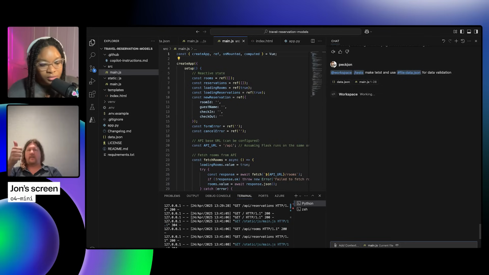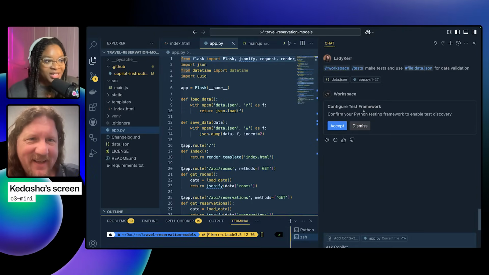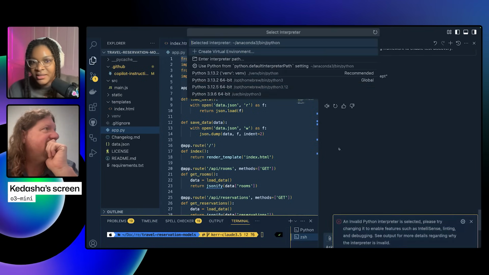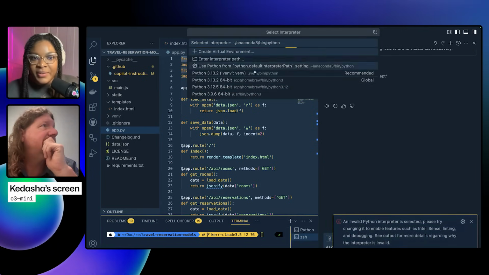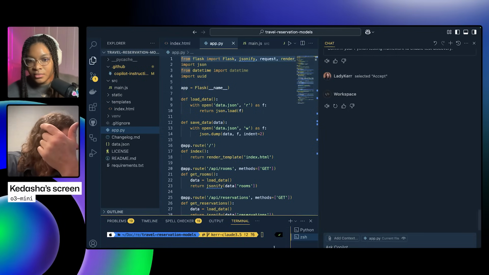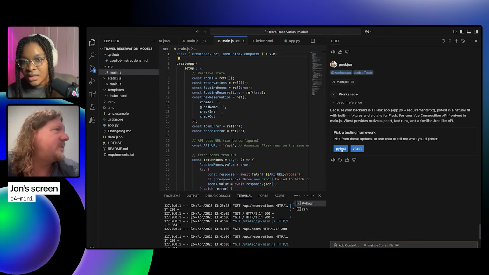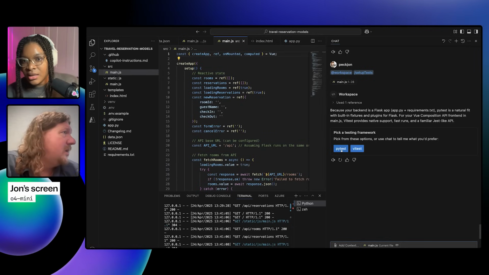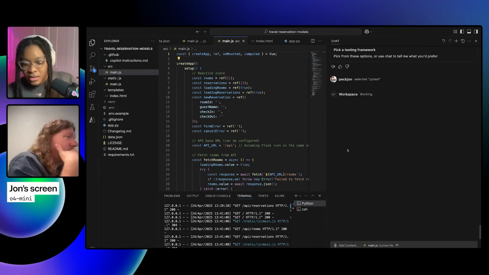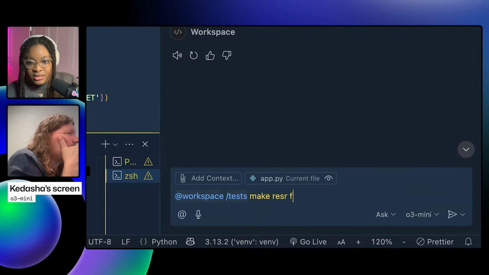All right, let's do it. So the first thing, O3 mini. Okay. Oh, I need a Python interpreter. Why do I keep getting this? Maybe when you kicked it out. It should automatically pick your venv, you'd think, but oh well. Oh right, it's giving me PyTest versus Vitest. I'm going to go with PyTest, I think. I'll have to redo this one because it's stalled out on that. No, make tests.